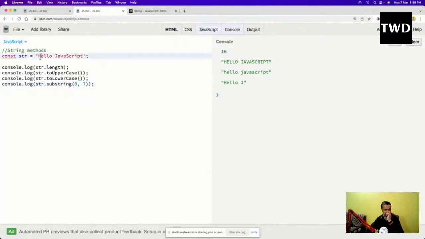So one thing I want to say, it starts with the 0. 0, 1, 2, 3, 4, 5, 6, 7. So it doesn't take till the end one, till 6. Whatever I give here, the last thing it will take till that. Okay, so it starts with the 0. How can I know?